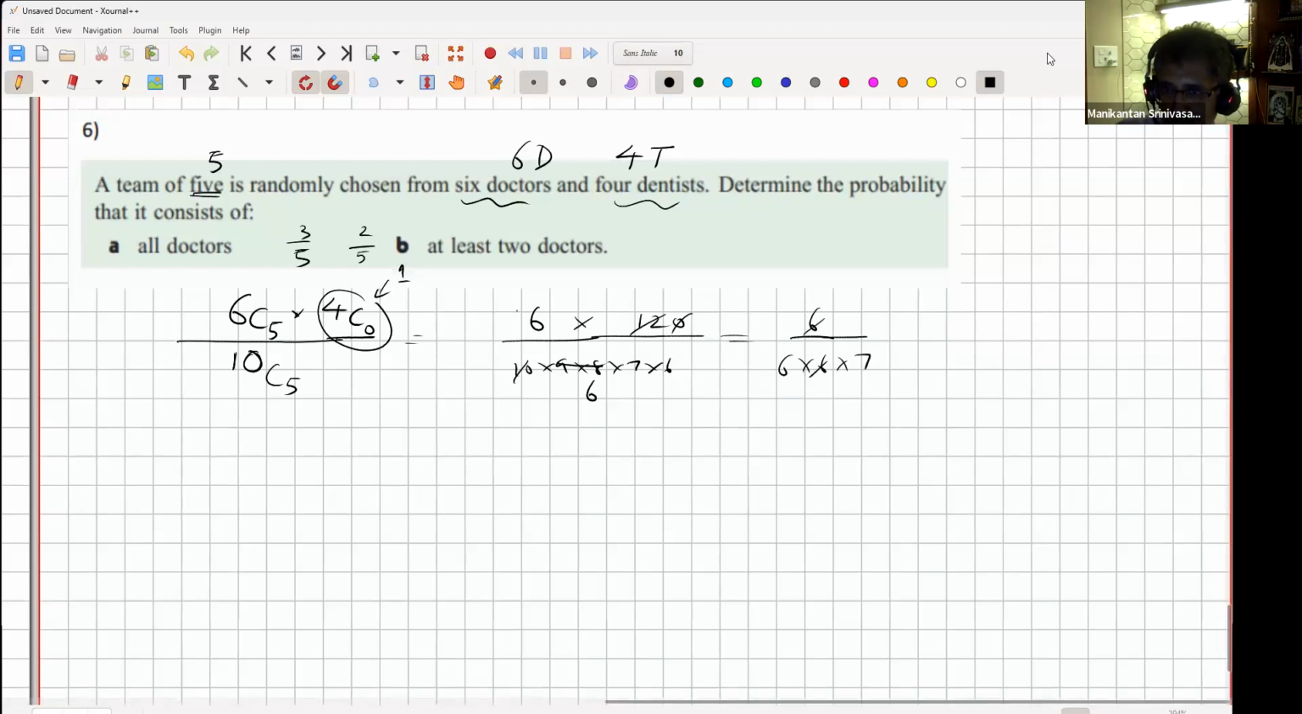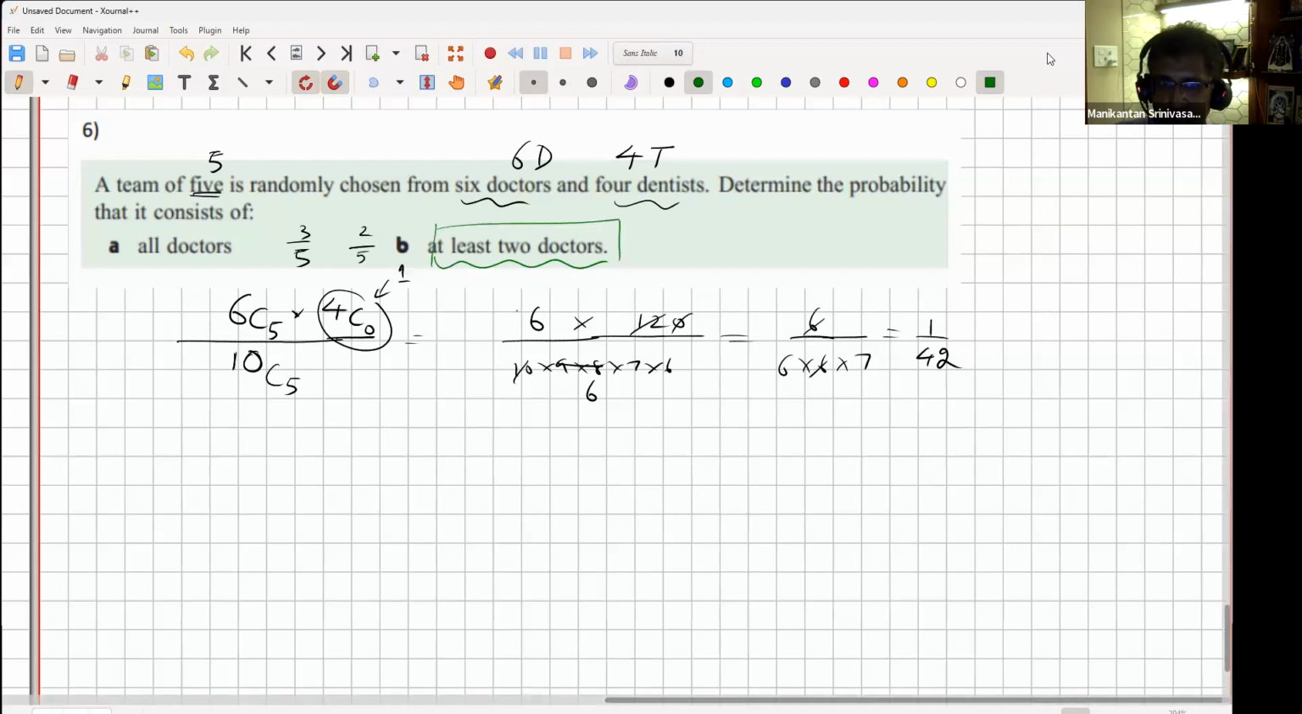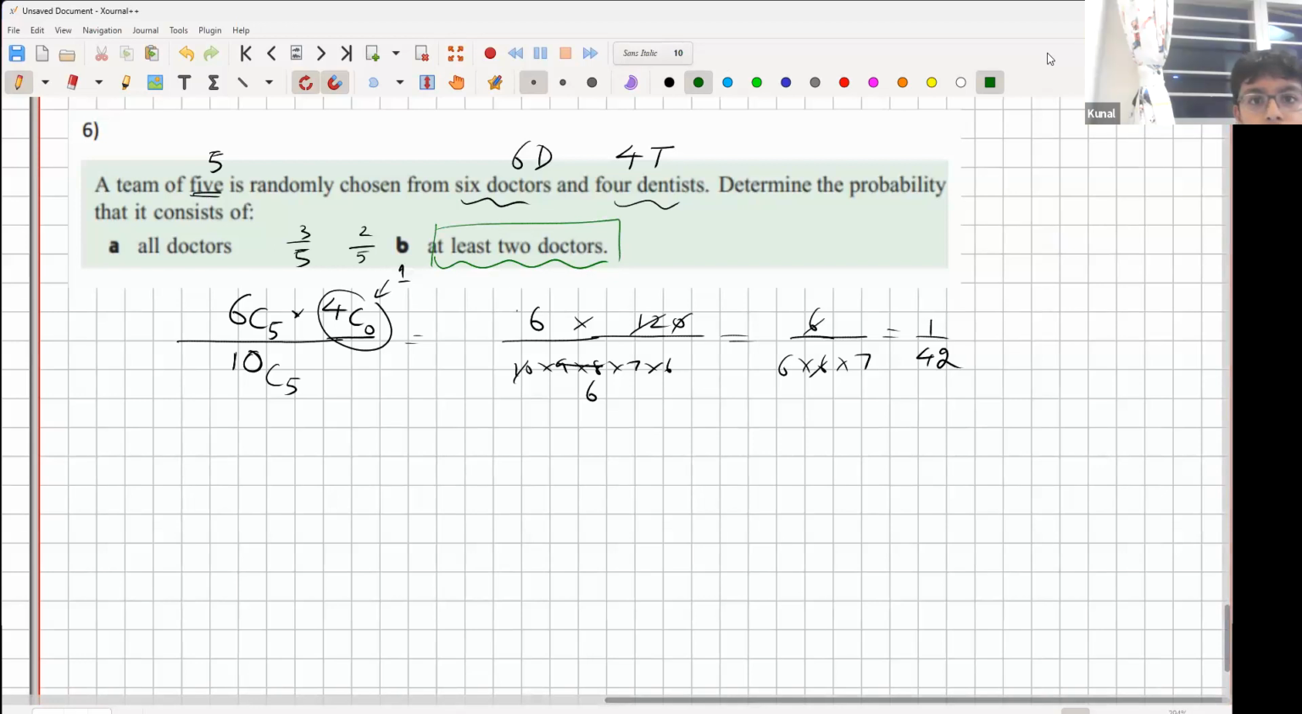But anyway, I don't have to do that. I'll just say 1 upon 42 is the answer. Does it make sense? Neither 3/5 or 2/5. All of you clear on this one method? Yes. Okay, now can you do the second part at least, guys? Now that you know a little bit more about choosing and arranging and all that, I'll give some time to do. All of you do the question. Question B. 1/42. 1 by 42.